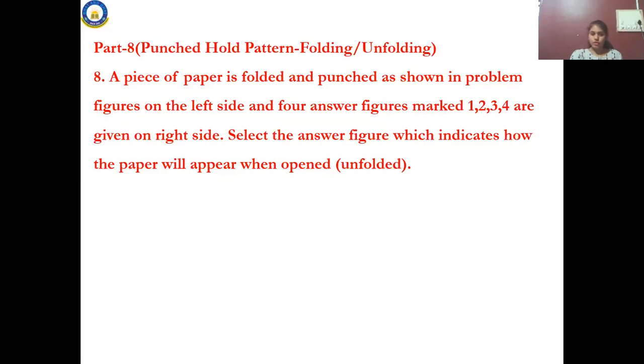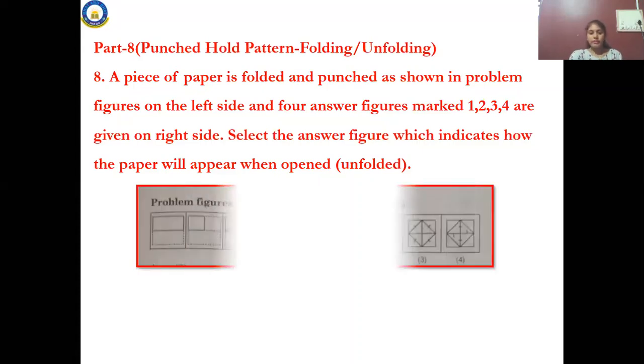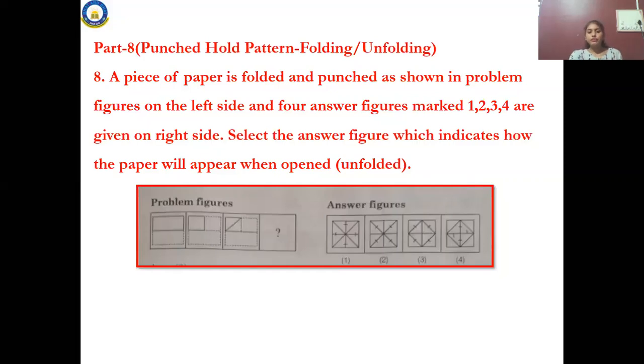I'll help you throughout. See now, let me see. A piece of paper is folded and punched, okay, as shown in the problem figures on the left hand side. See the darkened circle, the dotted circle, that is how you have to fold the paper. Okay, take a square sheet and you have to fold it. The dotted circle is there, no? That and all you have to fold.